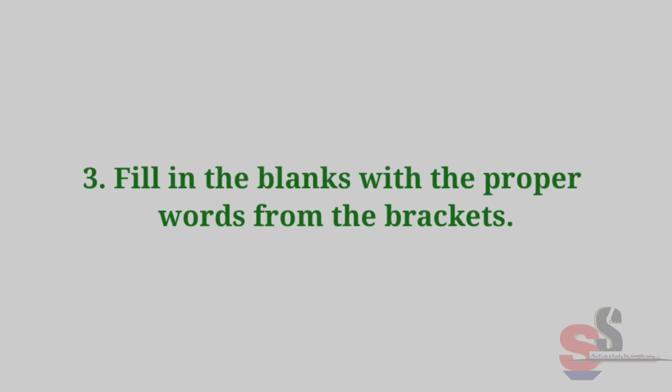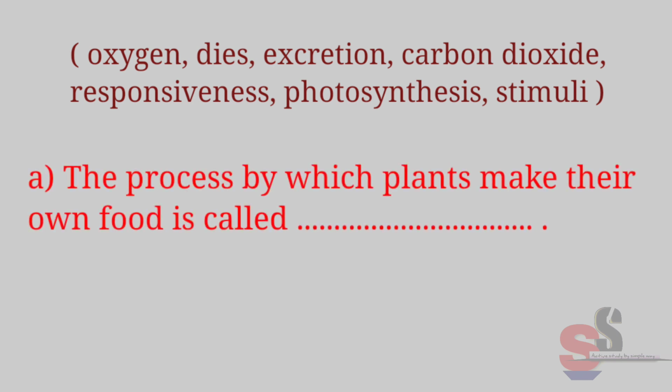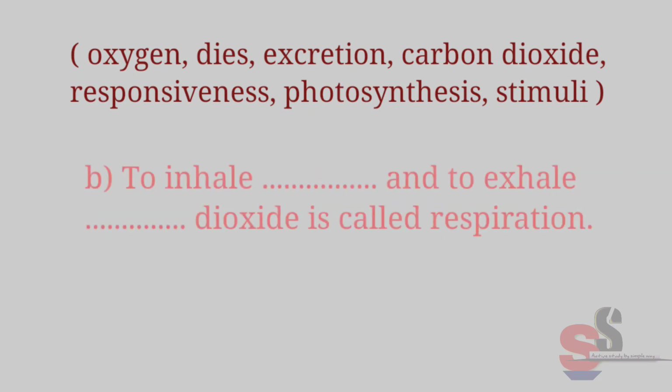Question third. Fill in the blanks with the proper words from the brackets. The words in the brackets are oxygen, dyes, excretion, carbon dioxide, responsiveness, photosynthesis, stimuli. A. The process by which plants make their own food is called photosynthesis. B. To inhale oxygen and to exhale carbon dioxide is called respiration.